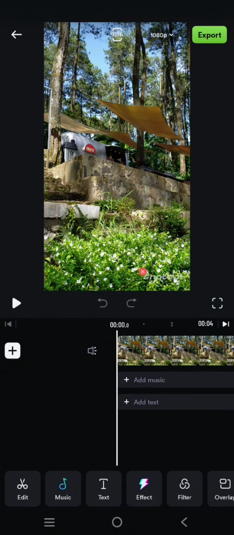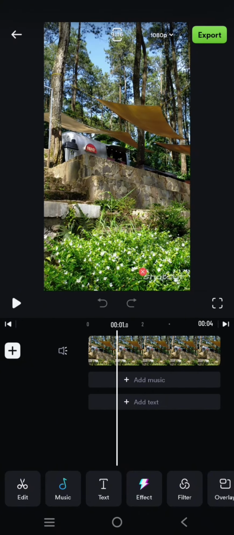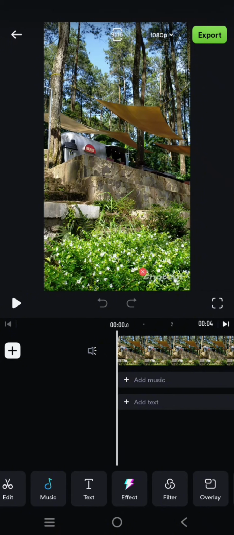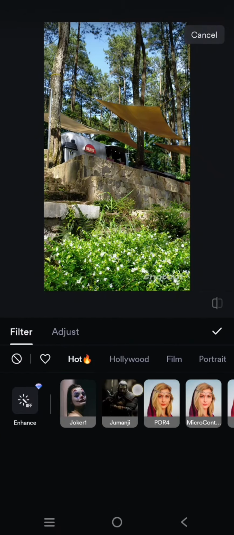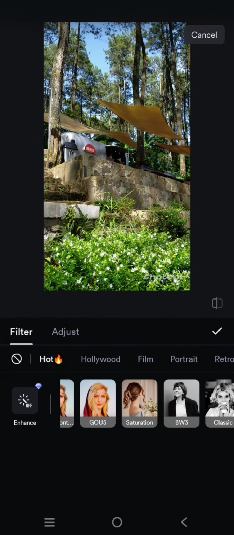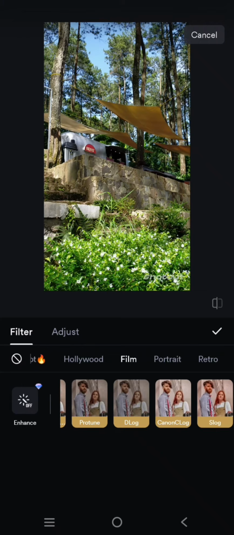On today's video, I'm gonna show you how you can add filter to your edits on the ShotCut apps. So I've already imported a video to the ShotCut apps, and to easily add filter to make your videos more beautiful, you can click on the filter apps, the filter button I mean, and then just select the filter that you want to use. For example, I'm going to try the film category, then add this Canon